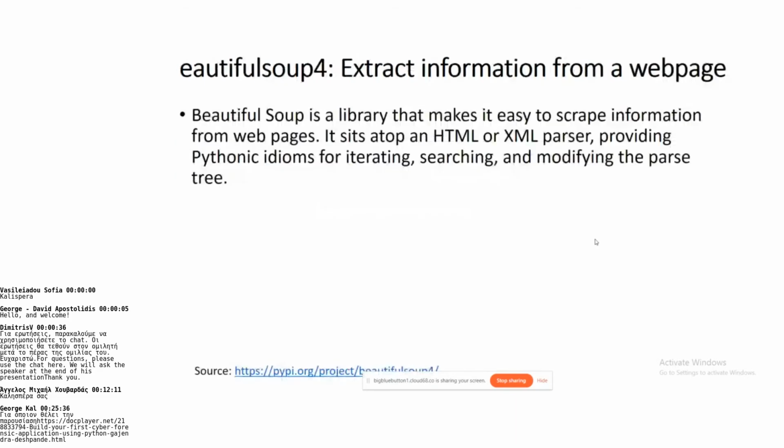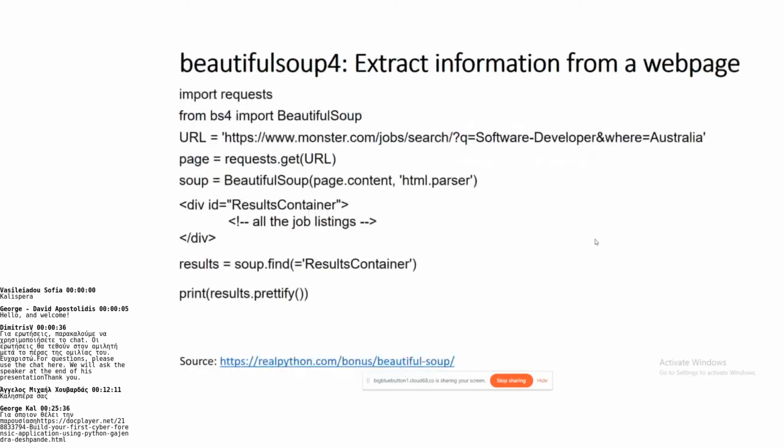The next is Beautiful Soup. It will extract the information from a web page, so it's basically used for web scraping. It sits on top of an HTML or XML parser and provides Pythonic idioms for iterating, searching, and modifying the parse tree. You can see in this piece of code, we are extracting the information from a web page.